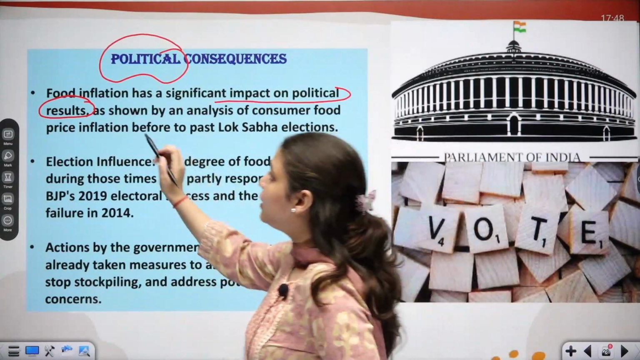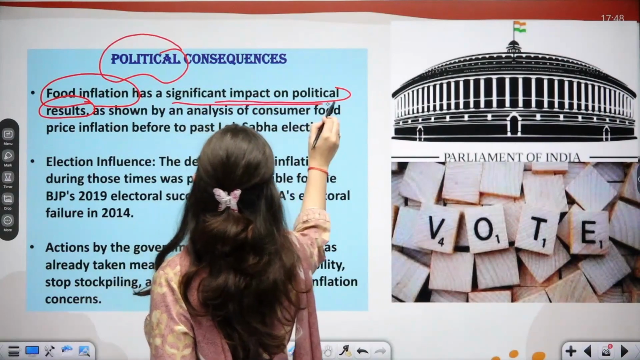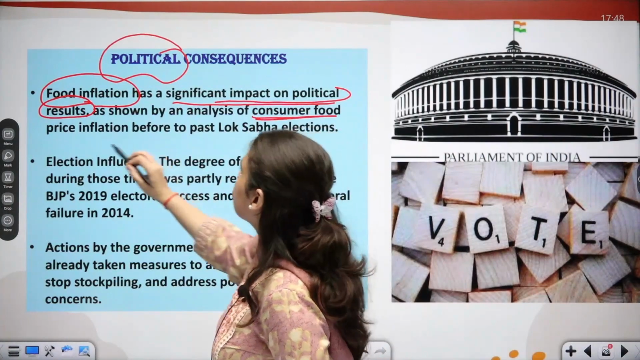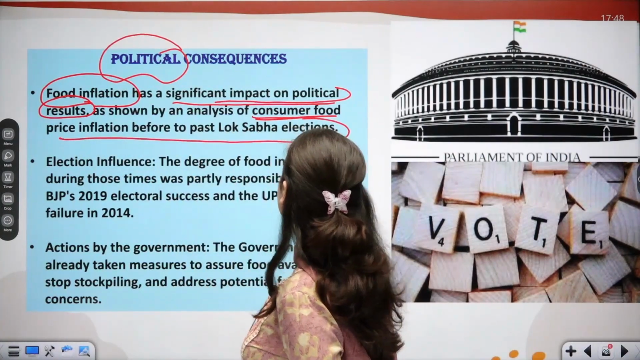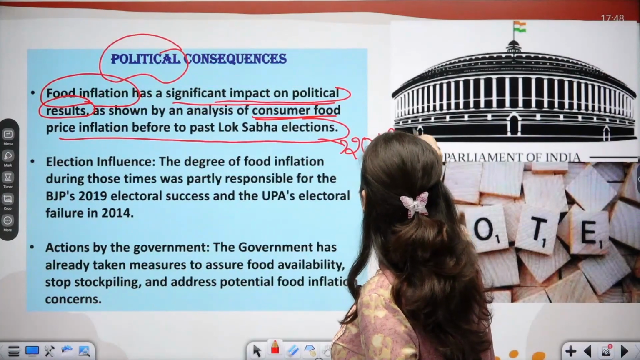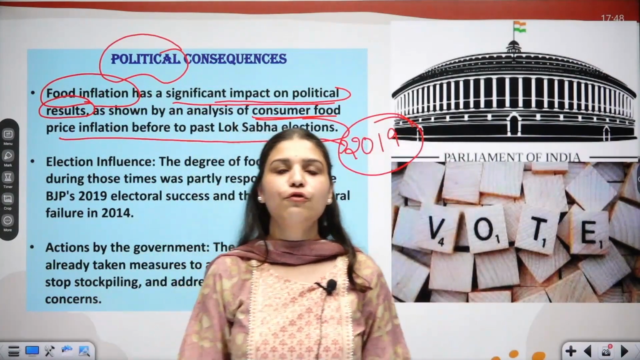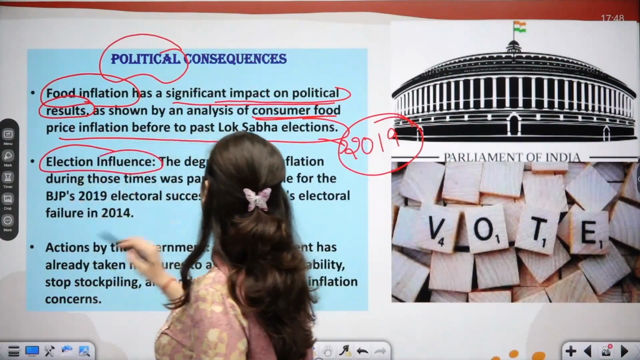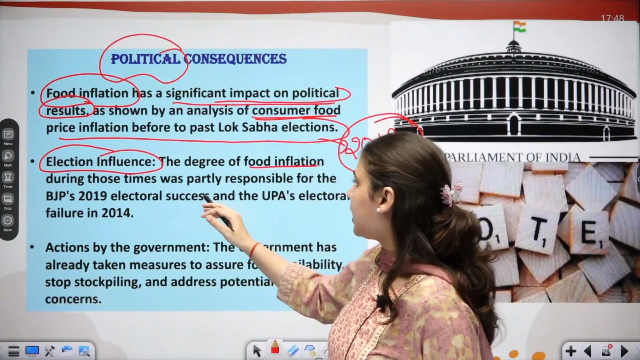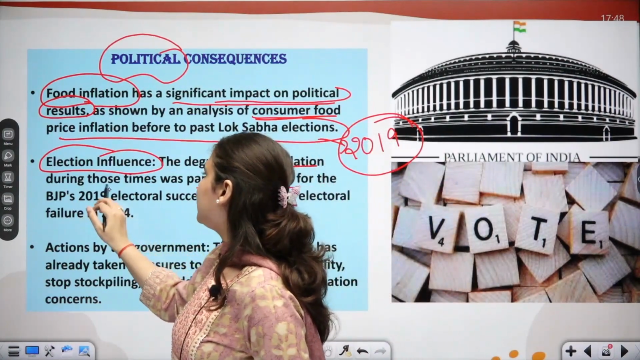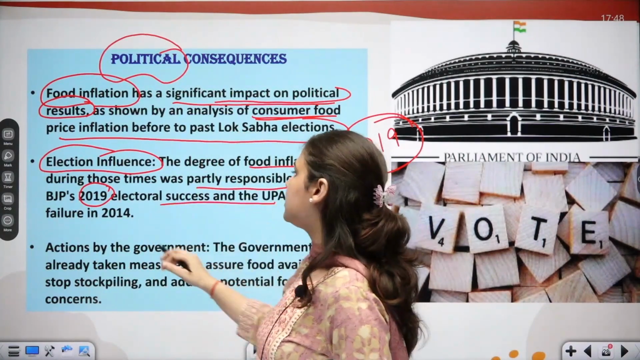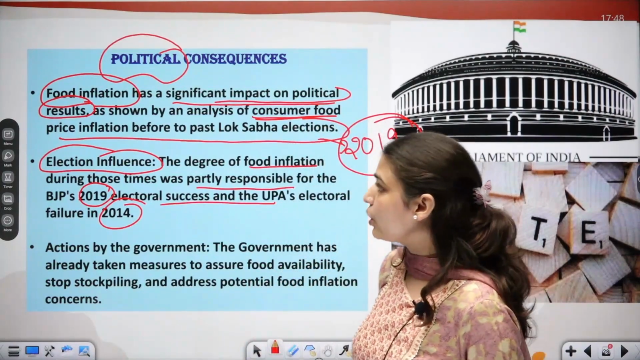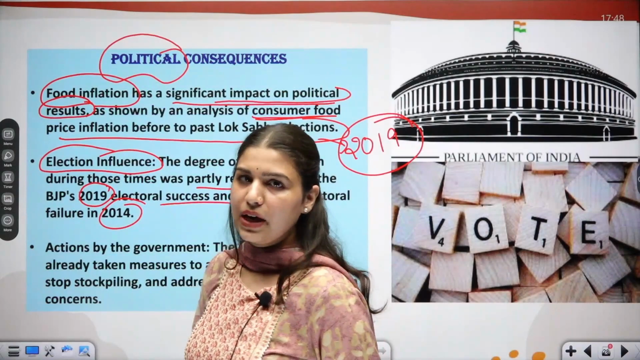This is the reason food inflation has a significant impact on political results, as shown by an analysis of consumer food price inflation before the 2019 Lok Sabha election. Food inflation plays a very crucial role in our elections. The degree of food inflation during that time was partly responsible for BJP's 2019 electoral success. Here we are also talking about the 2014 general elections, where food inflation was considered one of the major causes for the defeat of the previous ruling party.